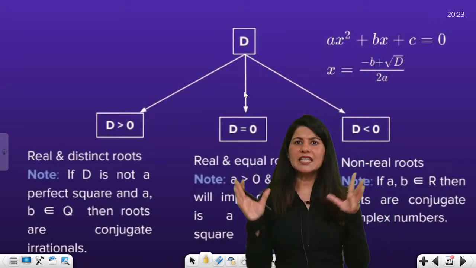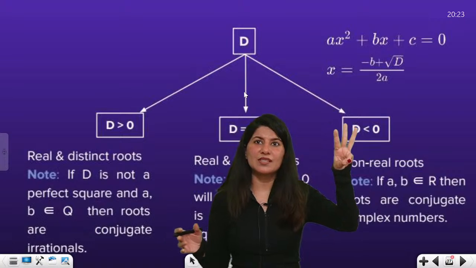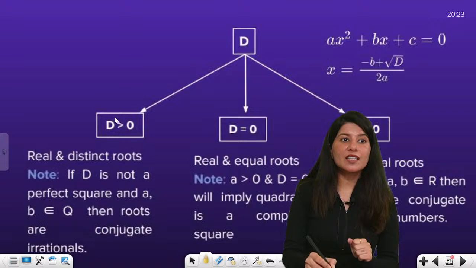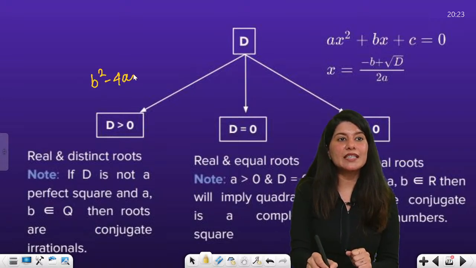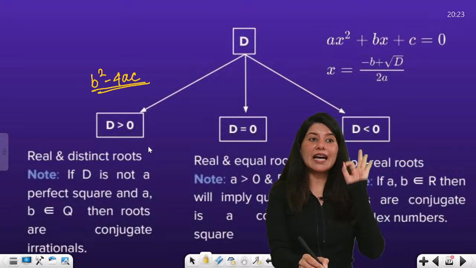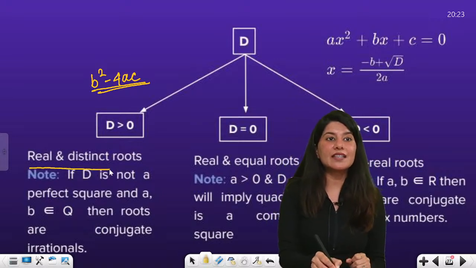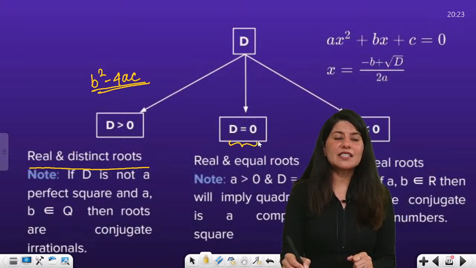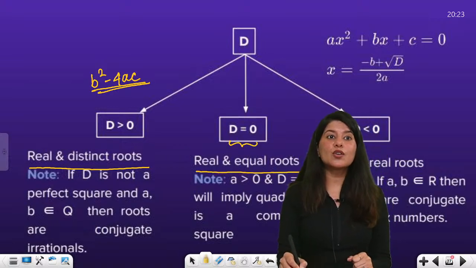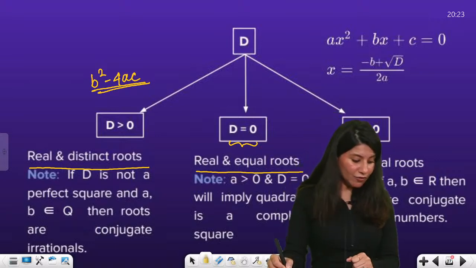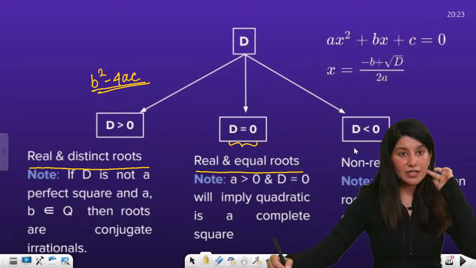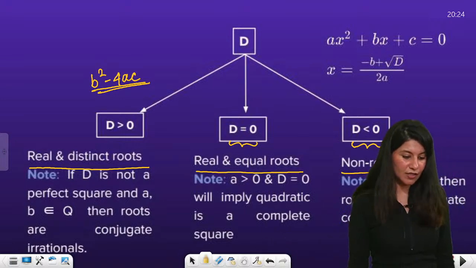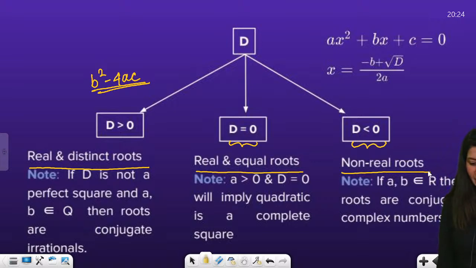Any real number can only have 3 values: positive, negative and 0. So when your discriminant, b square minus 4ac, is a positive quantity, your roots are real and distinct. I am just reinforcing the facts. If the discriminant is equal to 0, then your roots are real and equal. And if the discriminant is less than 0, then you have non-real roots.